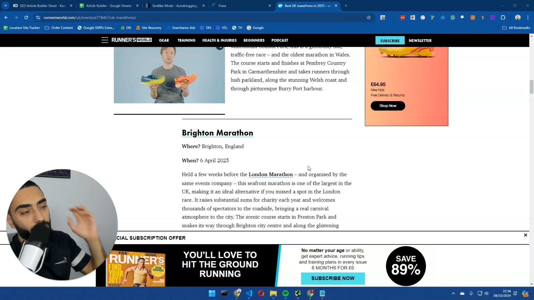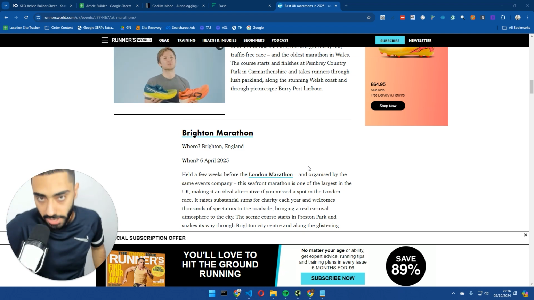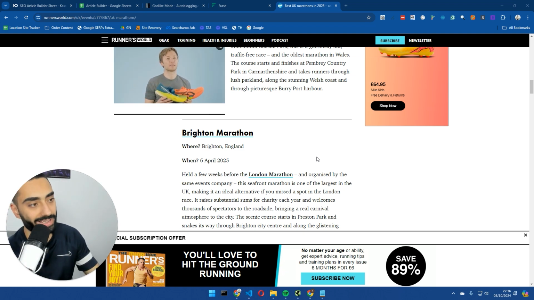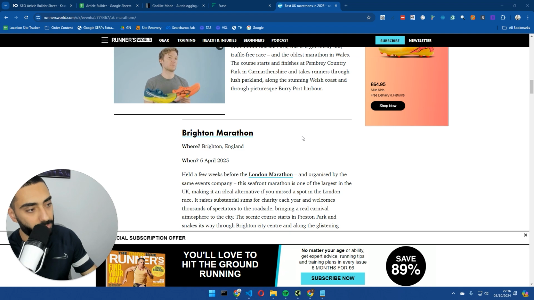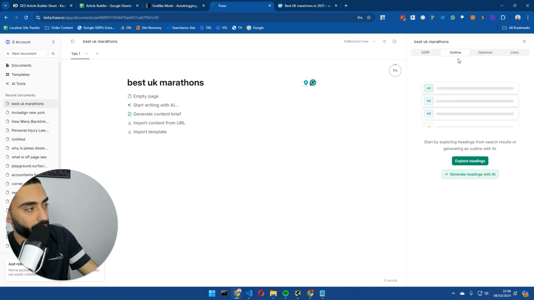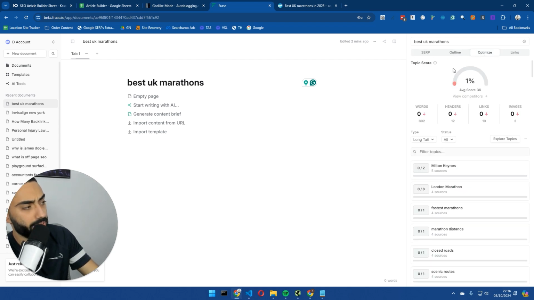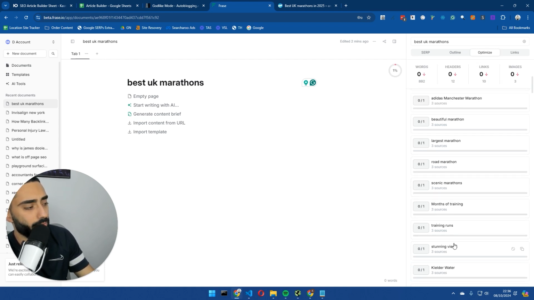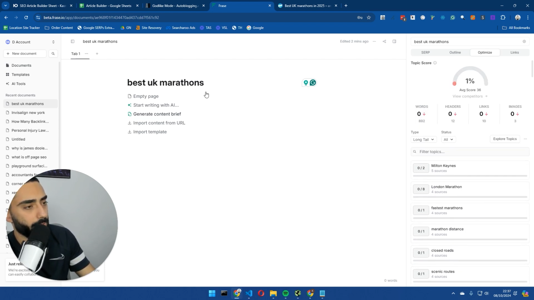Today we're going to be using 3 different AI models to write our content, and we're actually going to be using a grader to see which AI model spits out the best content. So the test that we're going to be doing is, this is a tool called Phrase. It gives you an SEO score on the right hand side, as you can see. It tells you which keywords to have within your content.